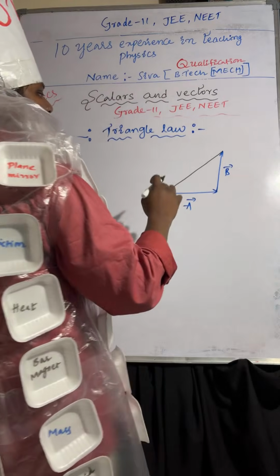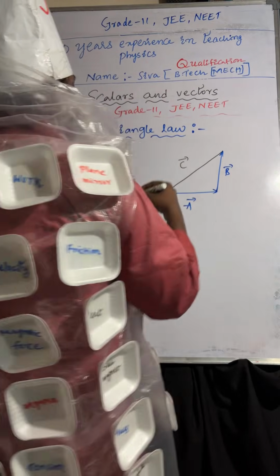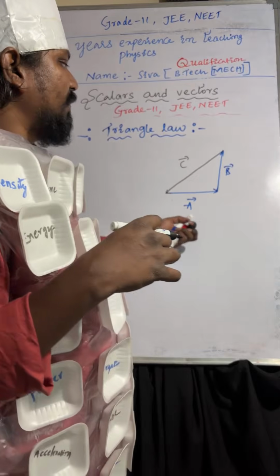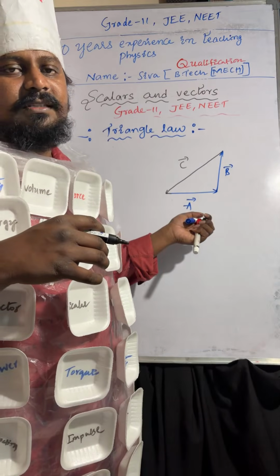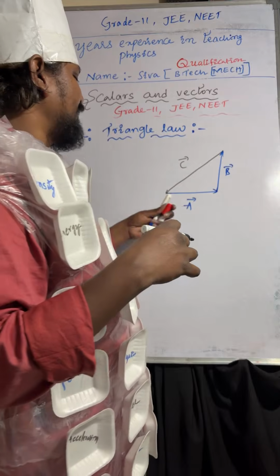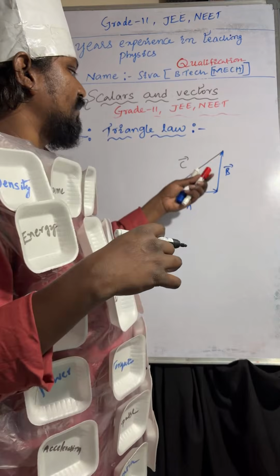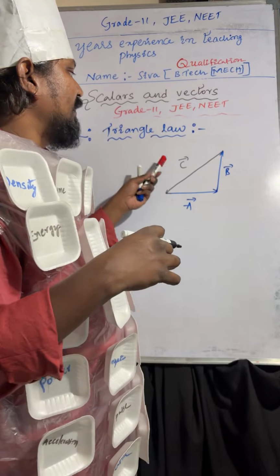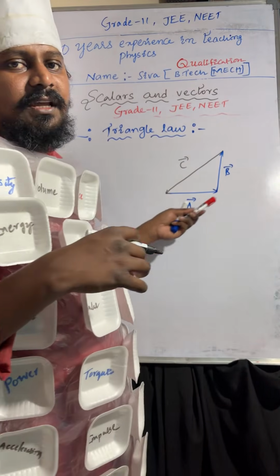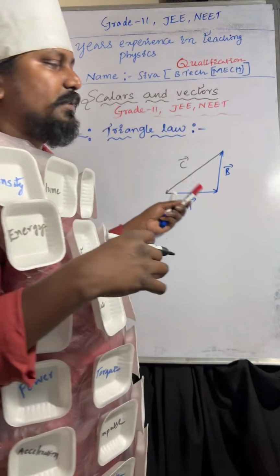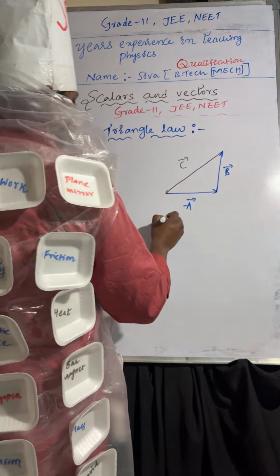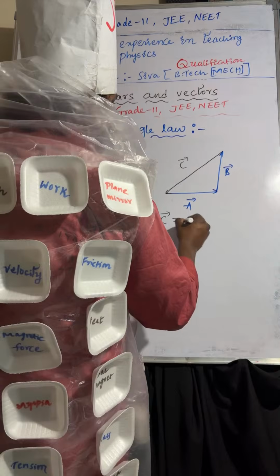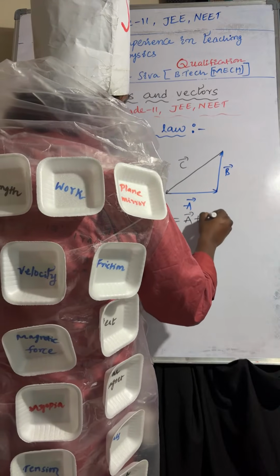So this is A bar and B bar, the remaining is C bar. A bar is acting along a side of the triangle, and B bar also. These two vectors are acting along two sides of the triangle, and the resultant will be opposite to both of them. So here you can observe C bar equals A bar plus B bar.